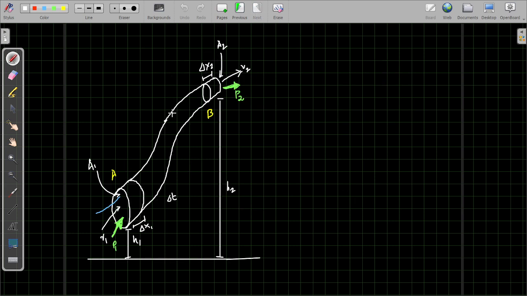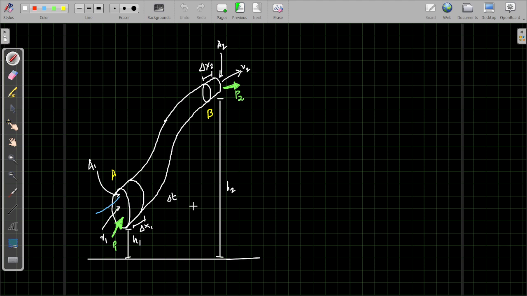As you can see, let us first consider a pipe or a tube through which a non-viscous fluid is flowing. The section of the tube has variable areas A1 and A2. One end has a greater area, the other end has a smaller area, and they are at height H1 and height H2. At this end the liquid is entering with velocity v1, and on the other end it is coming out with velocity v2.